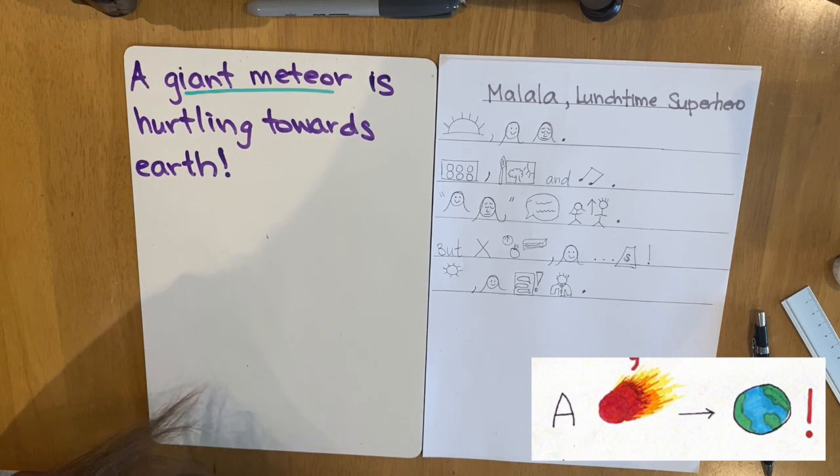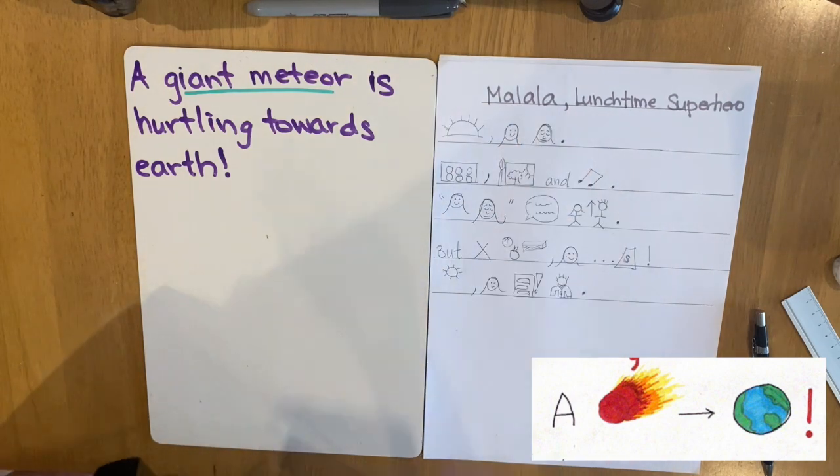So I thought about my character Malala, and because she's a lunchtime superhero, her superpower is to save the world from giant food things that will come to destroy the planet.